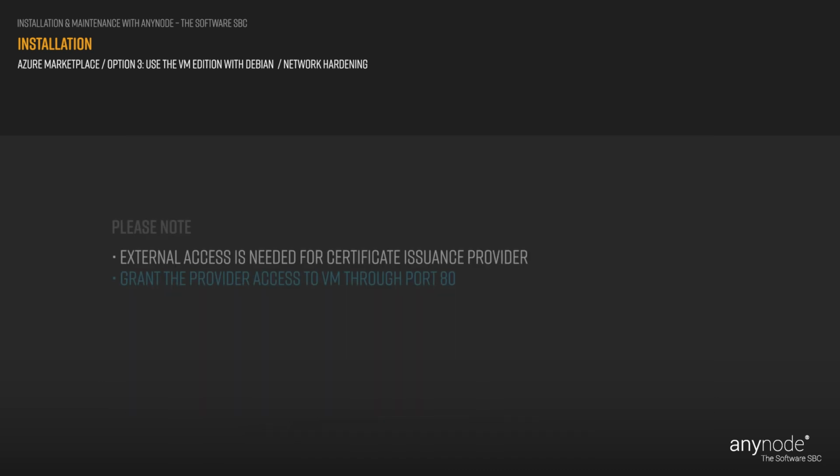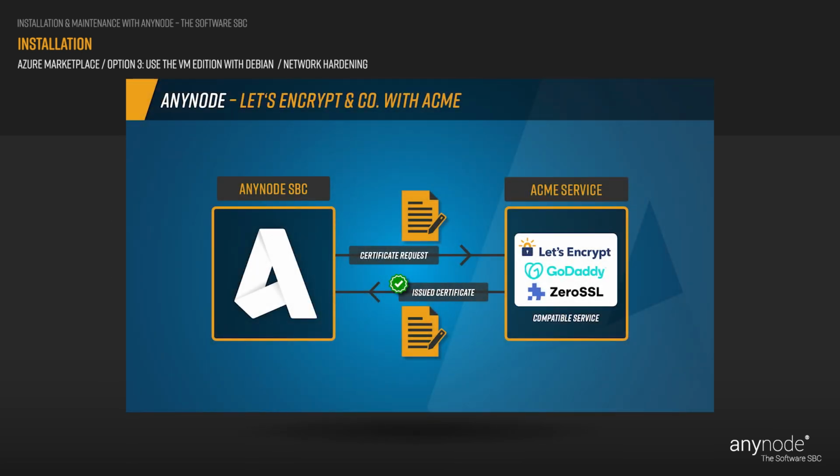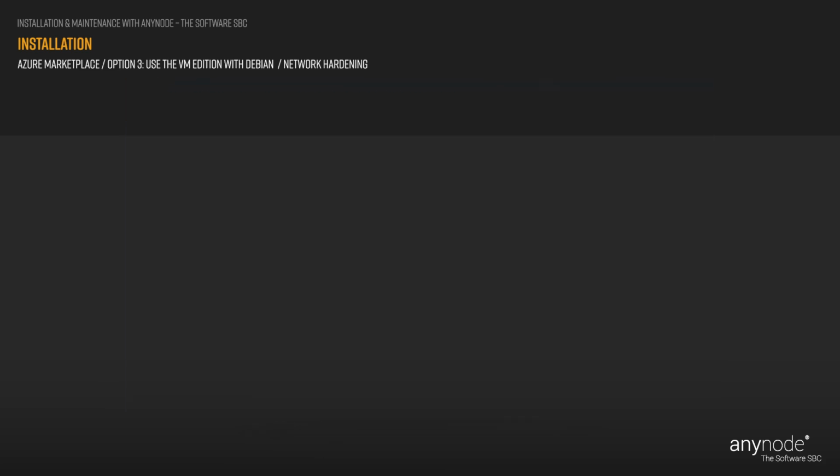To use a certificate issuance provider like Let's Encrypt in AnyNode, external access to AnyNode is necessary. In such a scenario, it's essential to grant the provider access to the VM through port 80. By enabling HTTP traffic from the Internet, you enable vital communication from the certificate issuance provider to the AnyNode instance. This ensures the successful issuance, renewal, and validation of SSL/TLS certificates for your deployment.